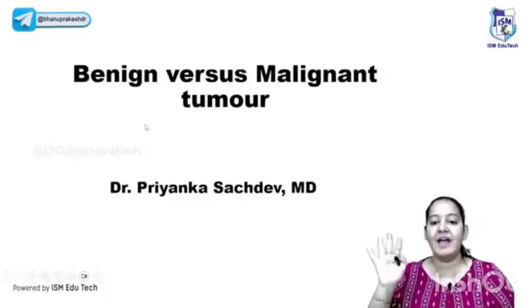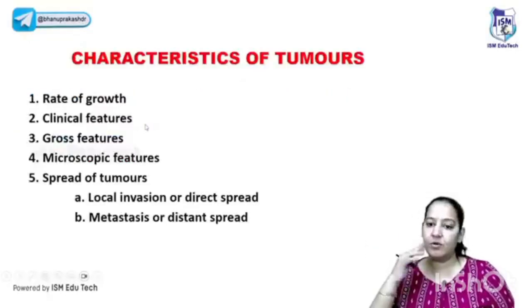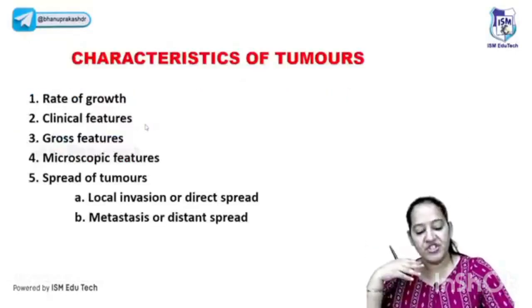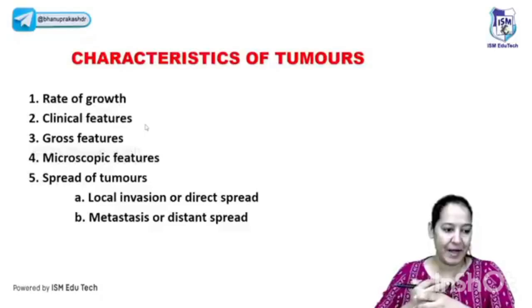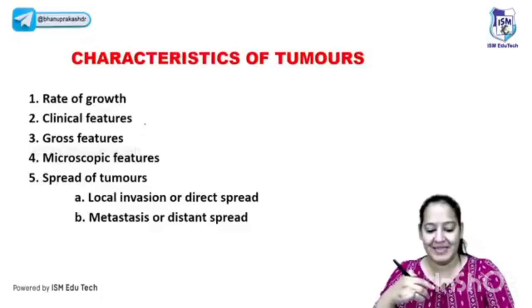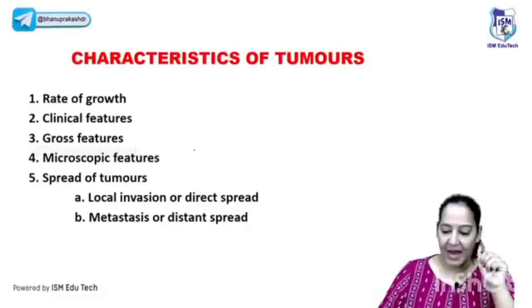The next topic is benign versus malignant tumors. Okay, so what are the differences? You know, there are two types of tumors, the benign and the malignant. How to differentiate between benign and malignant tumor? What are benign tumors? What are malignant tumors? How can you differentiate the benign tumor from the malignant tumor?